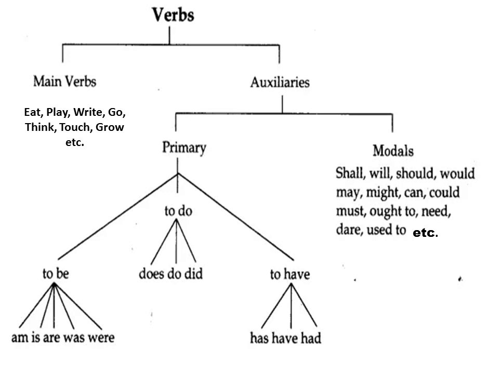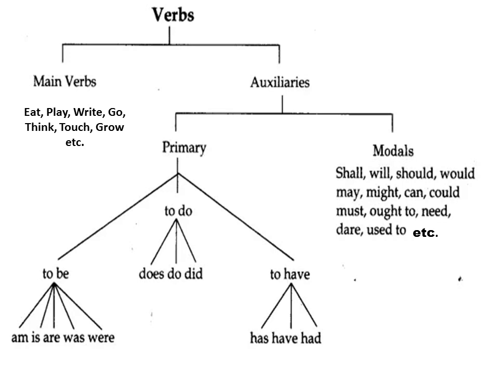And the other classification is auxiliaries. Auxiliaries are your helping verbs, which are further classified into primary auxiliaries and modals. Primary auxiliaries include to be, to do, and to have verbs. And these three verbs have their further forms. For example, to be is used in present tenses in the form of am, is, and are. And in past tenses, it is used in the forms was and were.